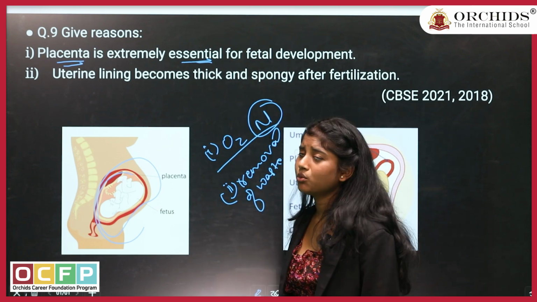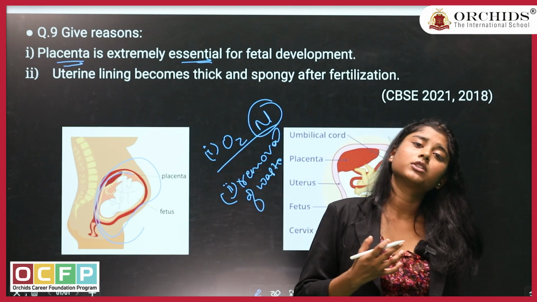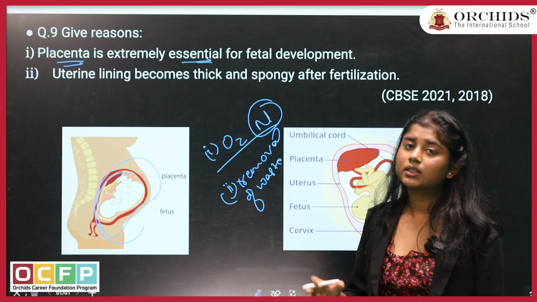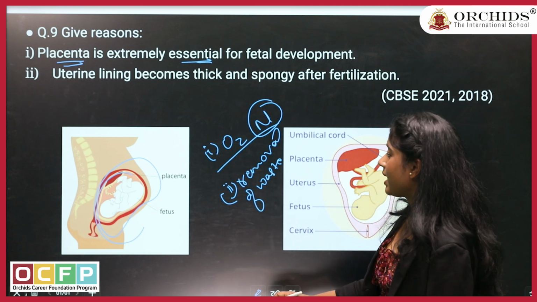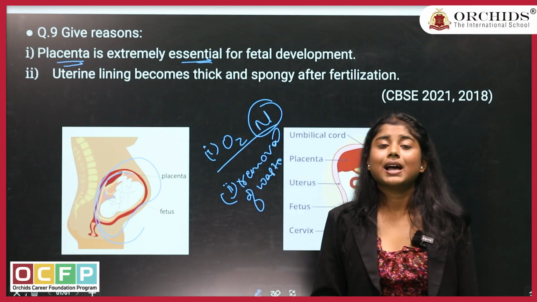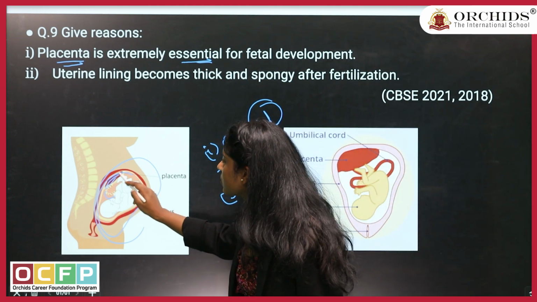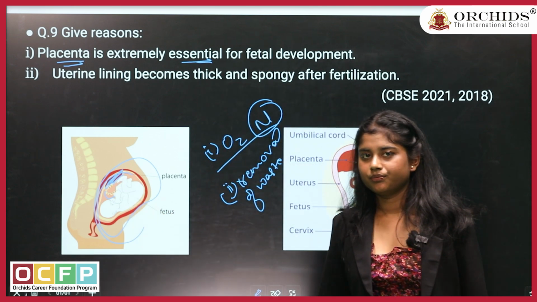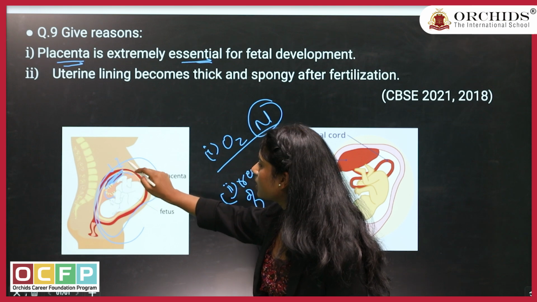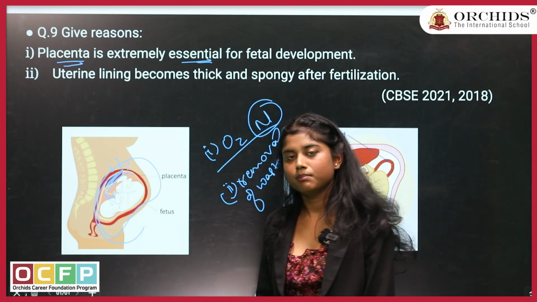How will the waste be removed out of the fetus? They do not have the process of excretion, they do not have the process of ingestion, but still they are surviving, they are having nutrition. So what happens? The fetus is connected with a cord-like structure known as the umbilical cord. This umbilical cord is connected with the disc-like structure known as placenta. So what does this placenta do? It takes the nutrients from the mother's blood and transfers them to the baby.